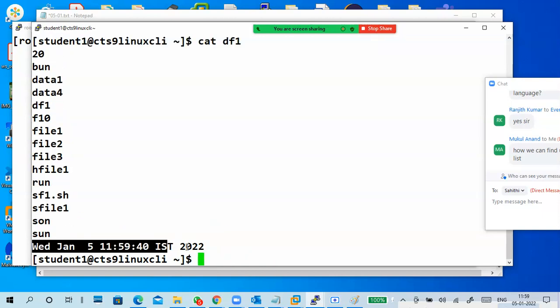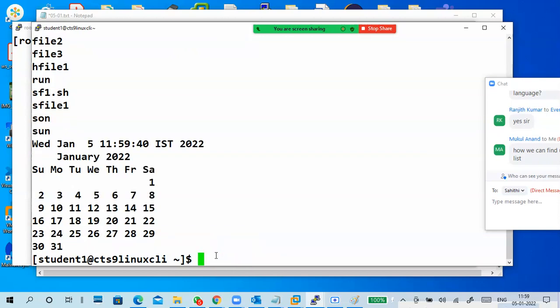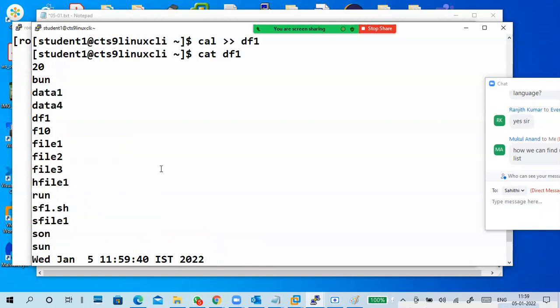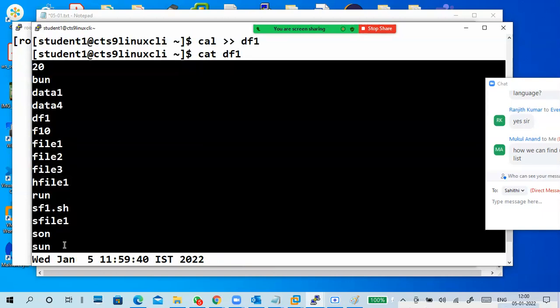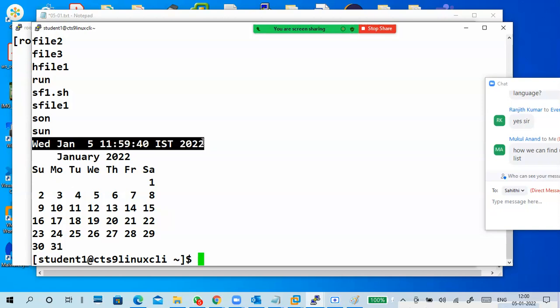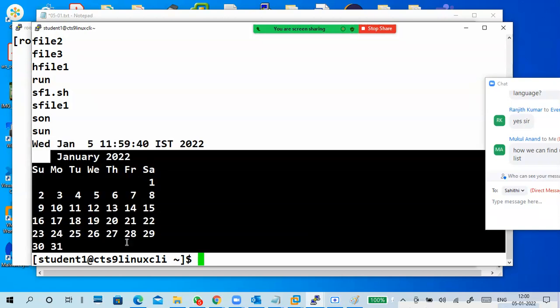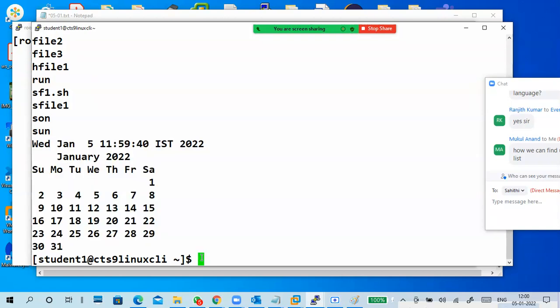The date is added. Now cal double greater df1. What is it? The content is not changing; the only thing is it is appended to the existing data. Guys, got it or not?